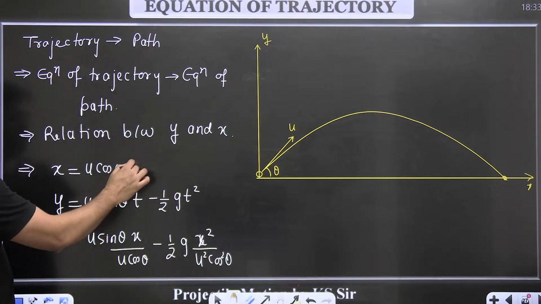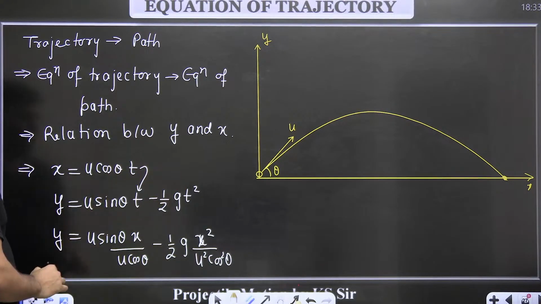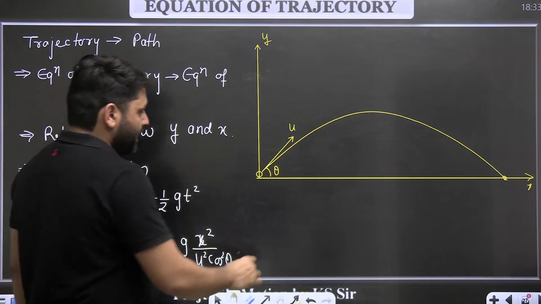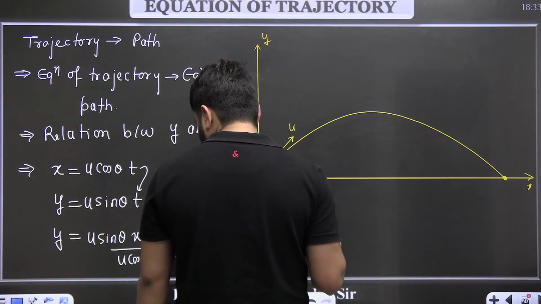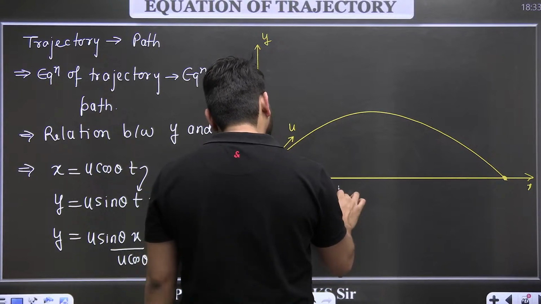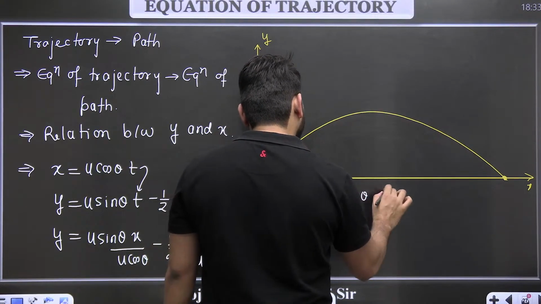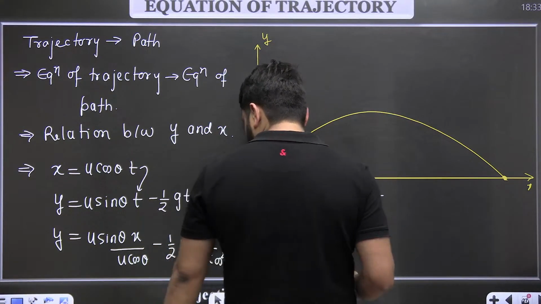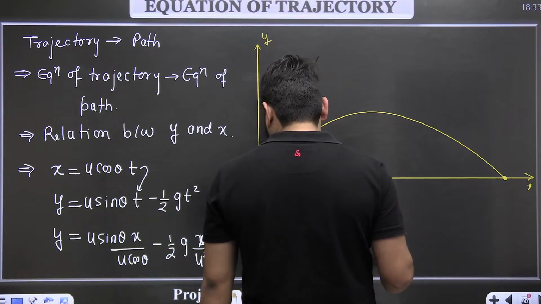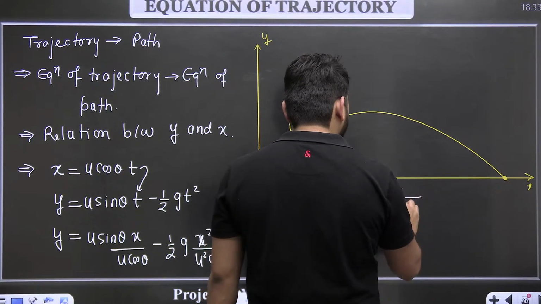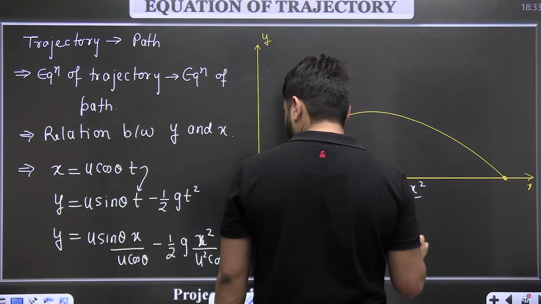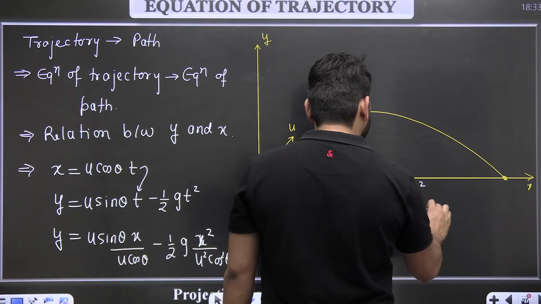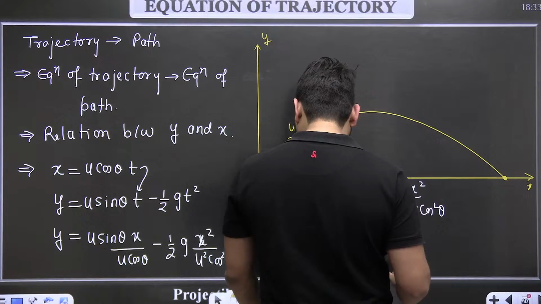We just put the value of t at these two places. So we get y equal to, u will cancel out, x tan theta minus g x square divided by 2 u square cos square theta.